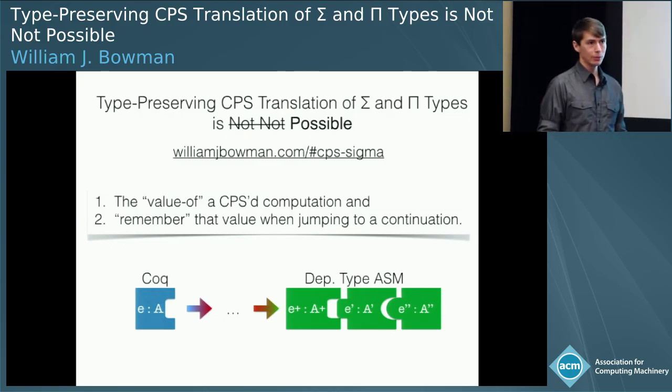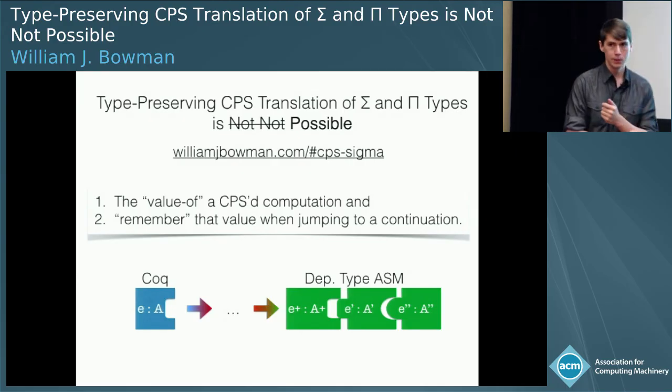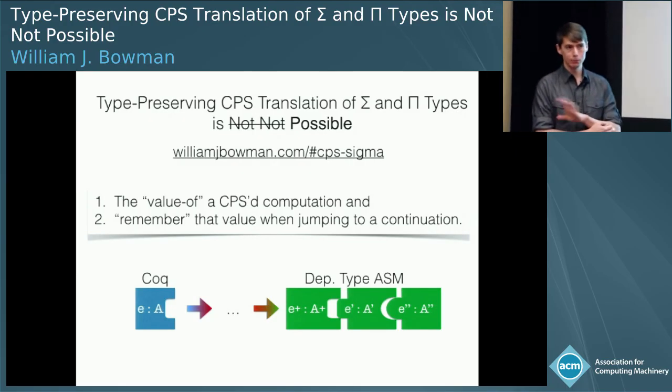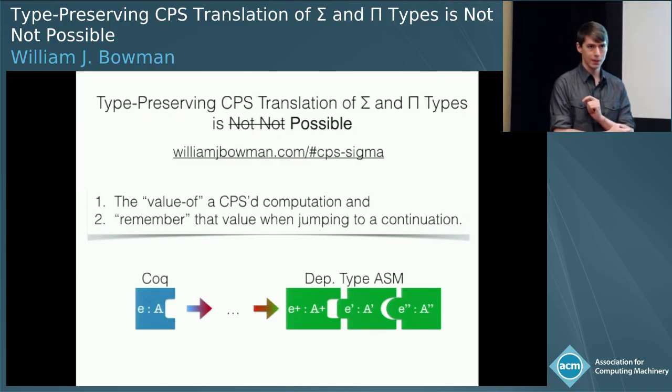There's a bunch of work on how we can actually safely implement control effects in a dependent type theory, and we've thought a little bit about how we might mix these two approaches, because it might be useful for optimizations and that sort of thing in a compiler to have control effects. So yes, something is lost, but for the moment we're worried about soundness, so we haven't thought about how to regain control effects yet.